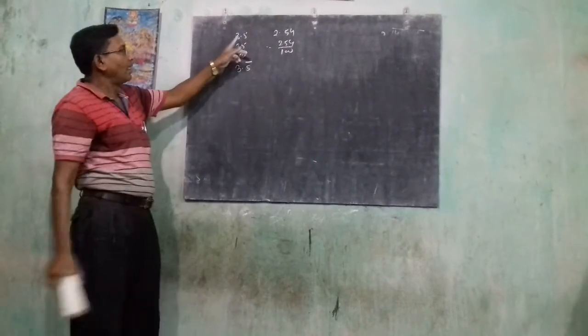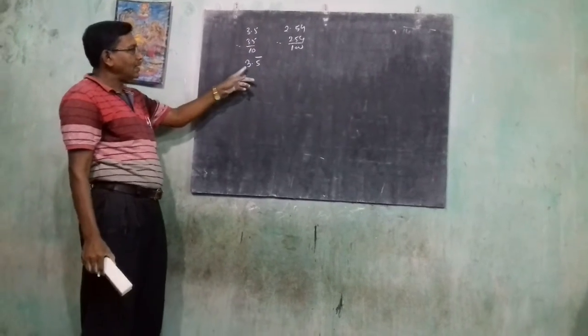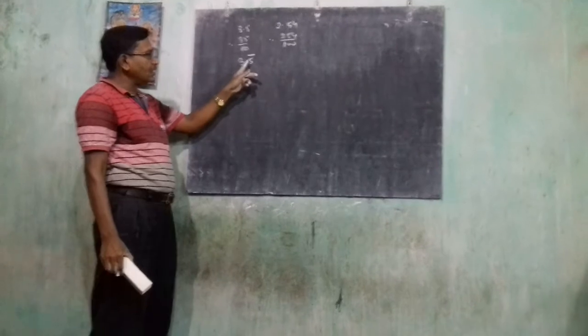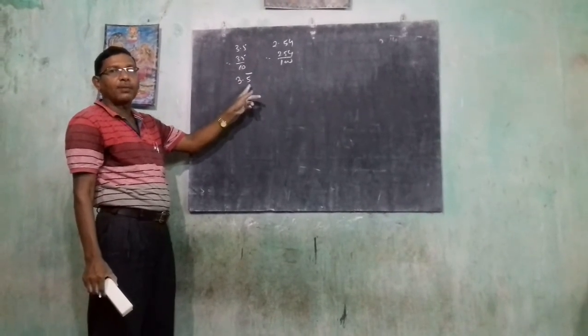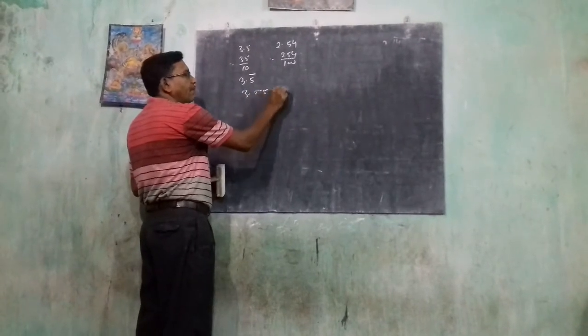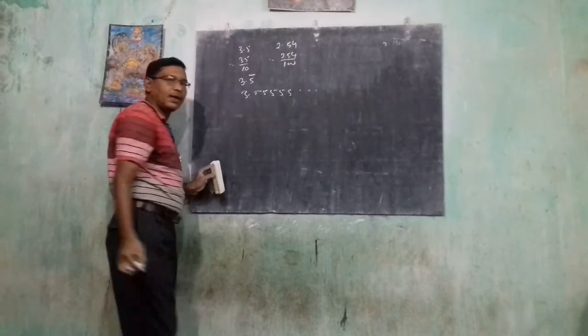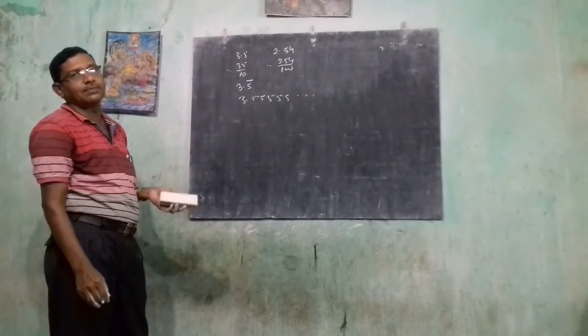Here the bar is nothing, meaning after the decimal one digit is present. But here, mind that after the decimal the 5 has the bar. Bar means an infinite number of 5s are here, meaning 3.5555. How many 5s are present? We never count it. So how can we find the rational form?